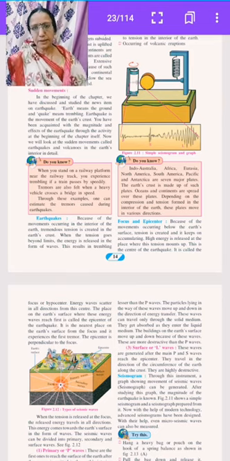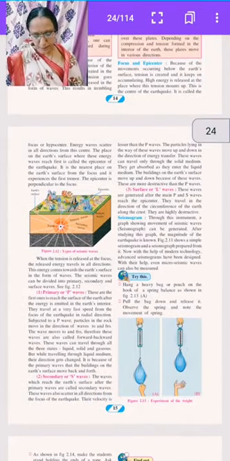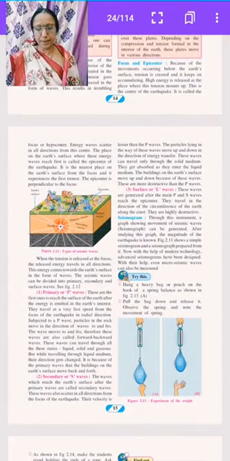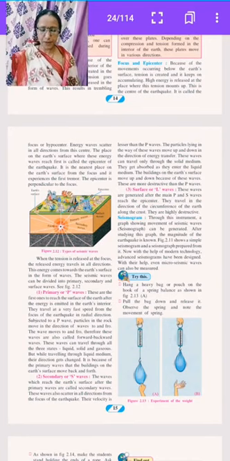Try this. The next point is an experiment with weight. Hang a heavy bag or pouch on the hook of a spring balance as shown in figure 2.13. Pull the bag down and release it. Observe the spring and note the movement of the spring.